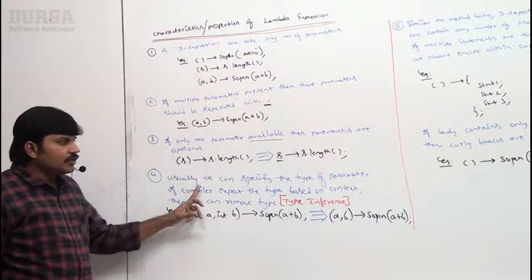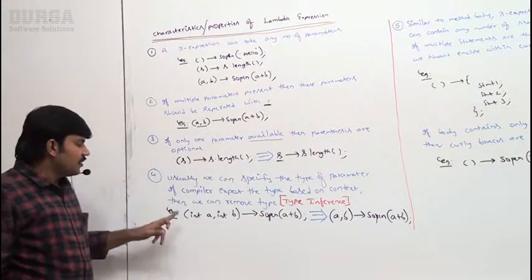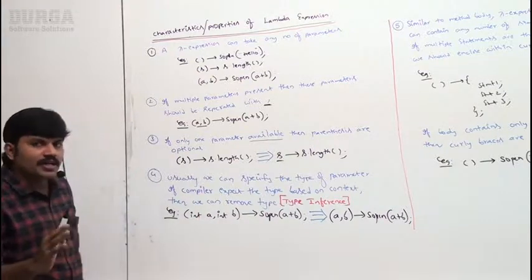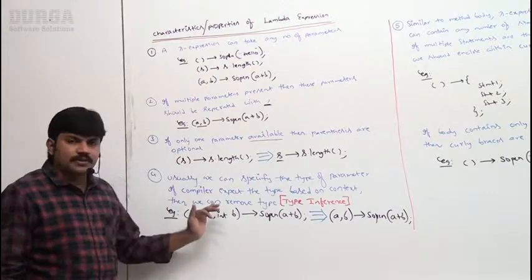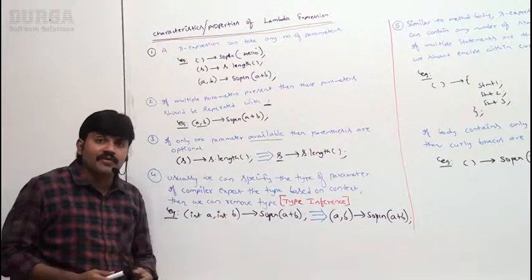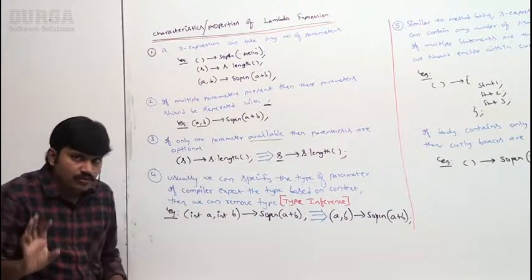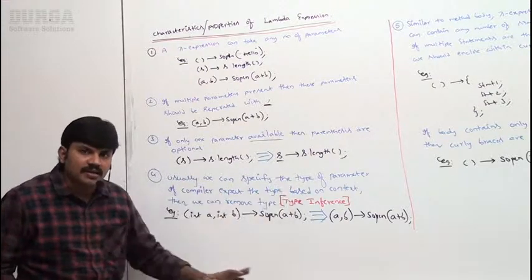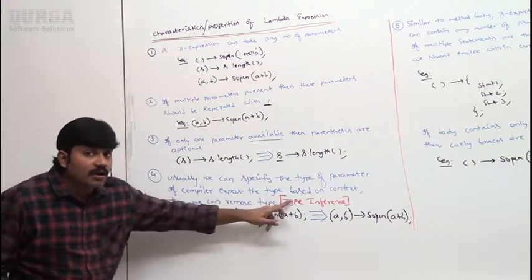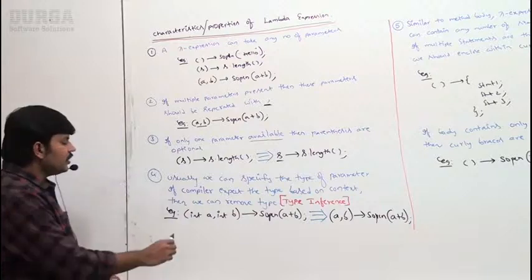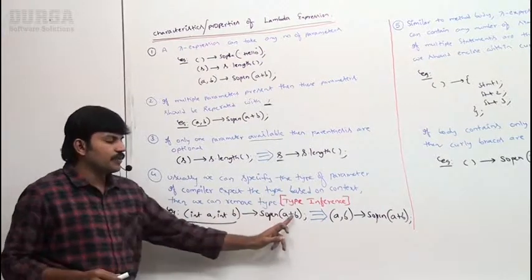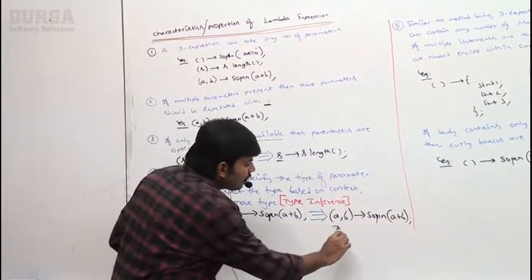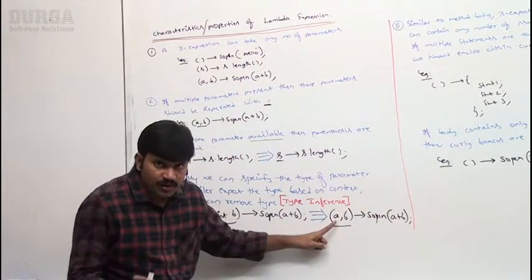Next, usually we specify the type of the parameter, like int a comma int b. If the compiler guesses the types automatically based on the context, you can remove the types. How the compiler can guess is called type inference, and that property I will explain in the next sessions. Don't worry about that. If a compiler can expect the type based on the context, then we can remove the type. Here, int a comma int b gives SOP of a plus b. Assuming the compiler can guess the type, then simply a comma b. We are not specifying the type.